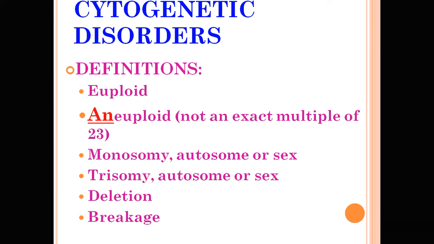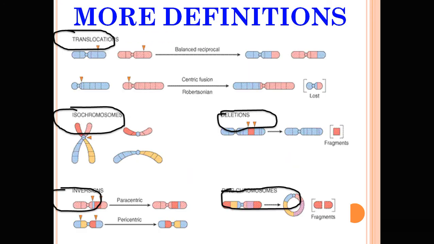Now some cytogenetic disorders. Normally our chromosome material is euploid. Aneuploid means not an exact multiple of 23. So instead of 46, or a multiple of 23, the count will be 45 or 47. The abnormalities include monosomy of an autosome or sex chromosome, trisomy of an autosome or sex chromosome, deletion, and breakage.